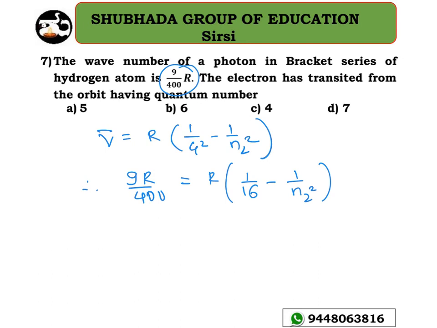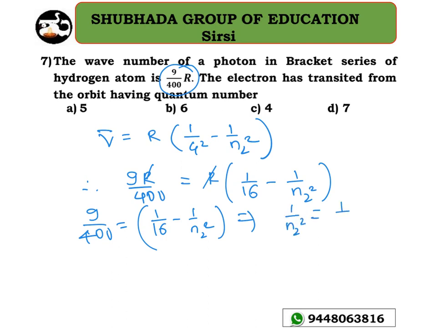So what will I get here? Let me try to get the answer now. 9R gone here, left with 9 by 400 equal to 1 by 16 minus 1 divided by n2 square. So it implies 1 by n2 square equal to 1 by 16 minus 9 divided by 400. So this leads to the answer 16 divided by 400 here. 16 by 400.